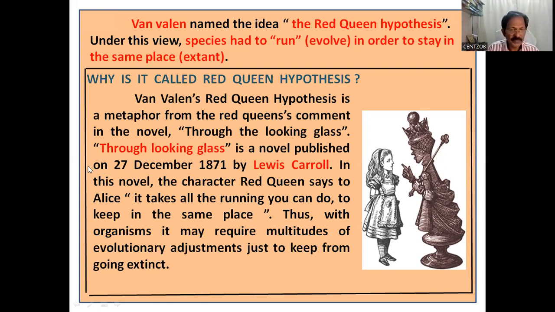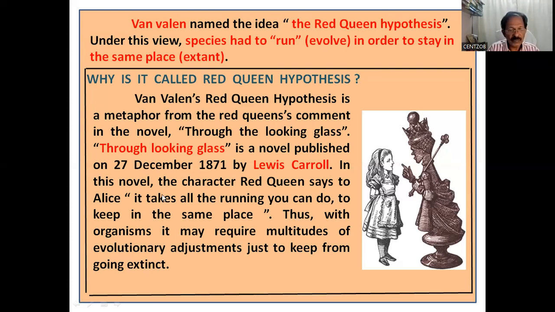Van Valen's Red Queen Hypothesis is a metaphor, actually symbolic, from the Red Queen's comment in the novel Through the Looking Glass. Through the Looking Glass is a novel published on 27 December 1871 by Lewis Carroll.